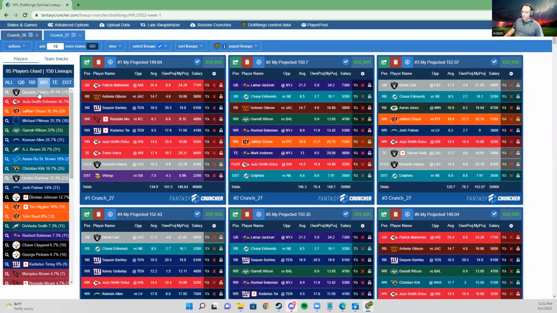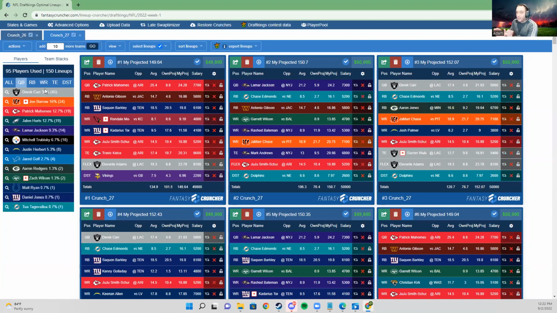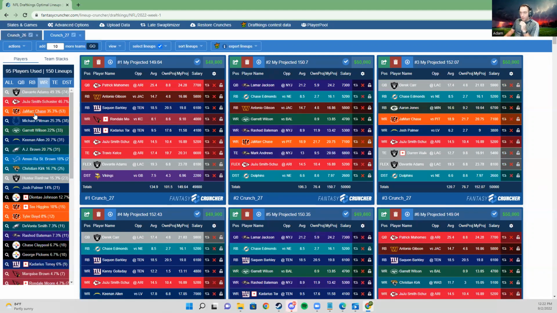So when we add correlation, I'm popping over to this other crunch here. And what you'll see here is the wide receivers who are the best plays are still probably around the same. It's the top 4, right? In the same percentage. There's a little bit of adjustment. But what you'll see when I flip over to the quarterback tab is things have changed drastically. Matt Ryan didn't change. Poor guy. But the other 3, these top 3 receivers, there they are, just from a straight up points per dollar play, blah, blah, blah. These are your best plays.